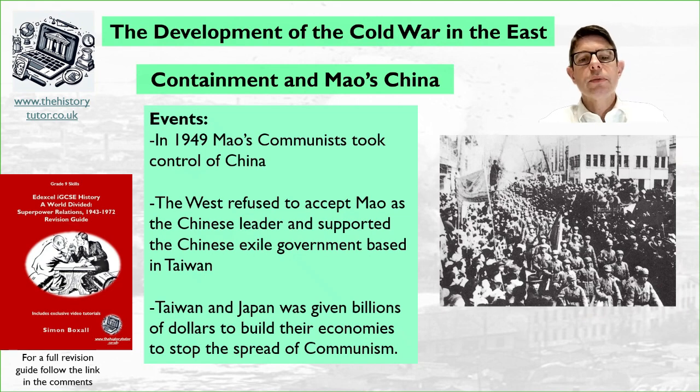They also helped Taiwan and Japan after the war by giving them billions of dollars of aid to rebuild after the war. They didn't want communism to spread into these countries. So this was like Marshall aid for the East, trying to stop the spread of communism. We need to be aware there was lots of destruction in Japan, Taiwan, Korea. These had been war zones after the war as well. In fact, Korea had been part of the Japanese Empire and had been taken over by the West and the Russians into zones to help rebuild it after the war.